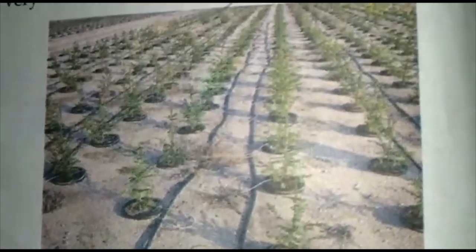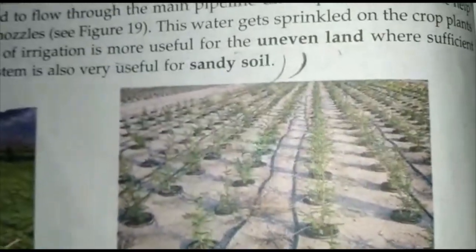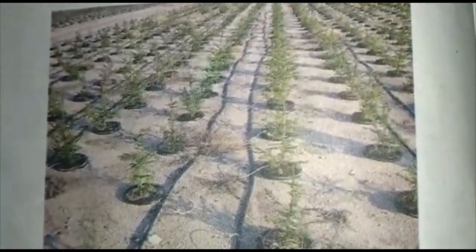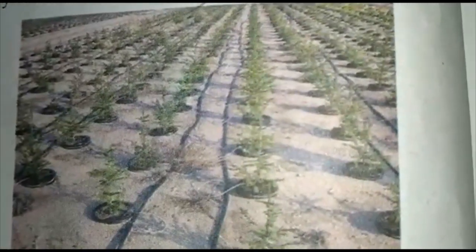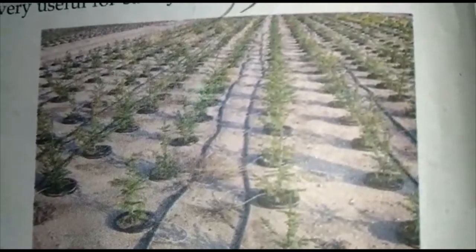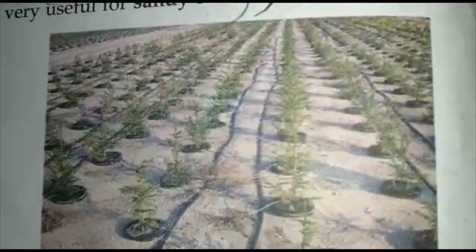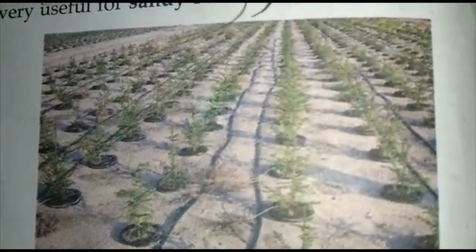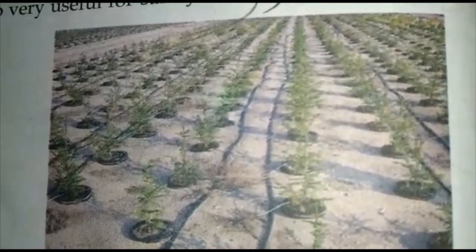In this picture, we can see the drip irrigation system. In the drip irrigation system, there is a network of narrow pipes with small holes in the fields. When water flows through the narrow pipes, it falls drop by drop at the position of the roots of the plants.